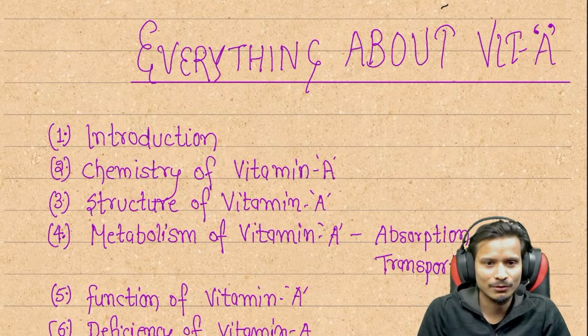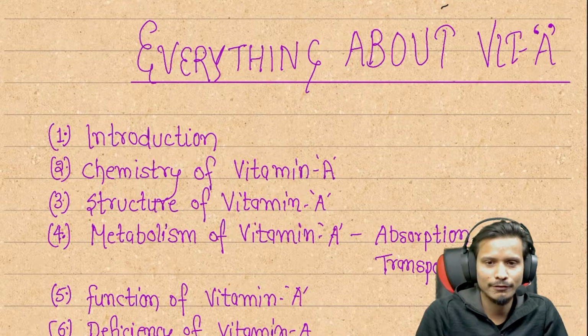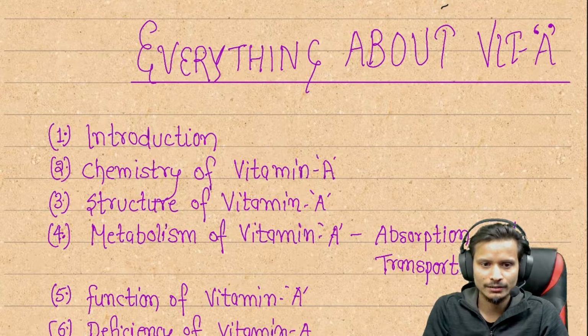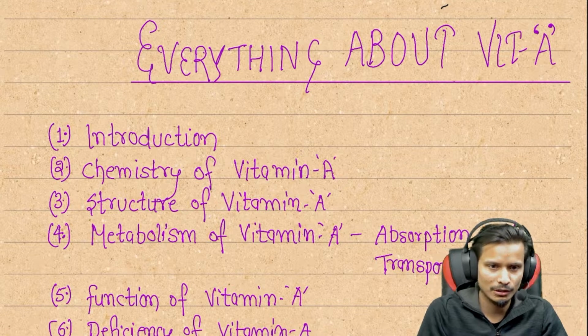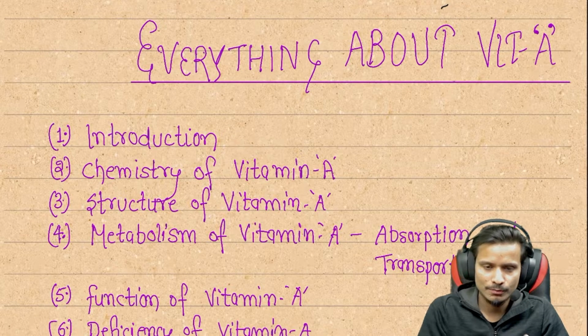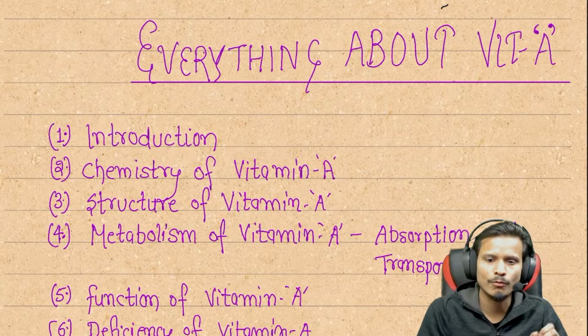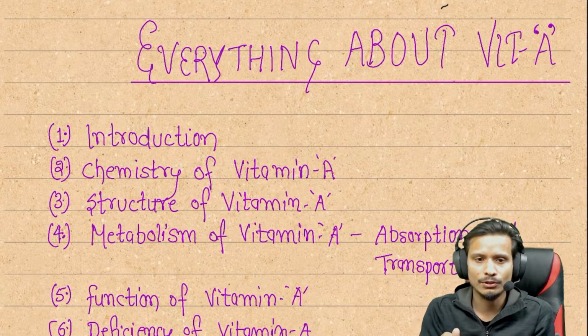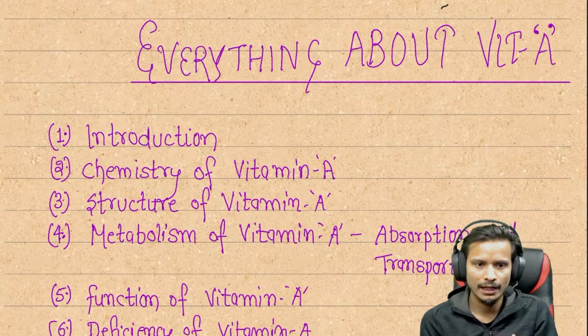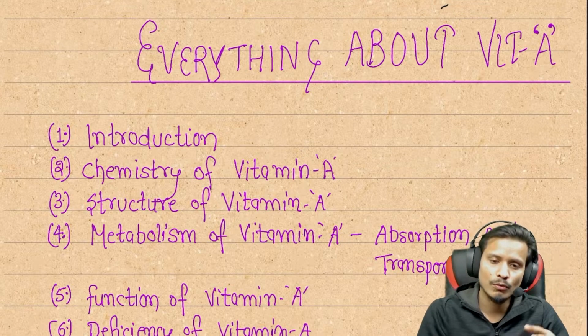In this section, we are going to discuss everything about the vitamins, and this discussion is under biochemistry. In the first part, we already discussed how many types of vitamins there are and what their role in our body is. So in this section, we are going to discuss vitamin A, and in later sections we are going to discuss vitamins D, E, K, and after that we will discuss the water soluble vitamins.